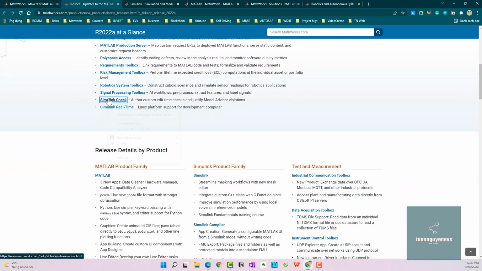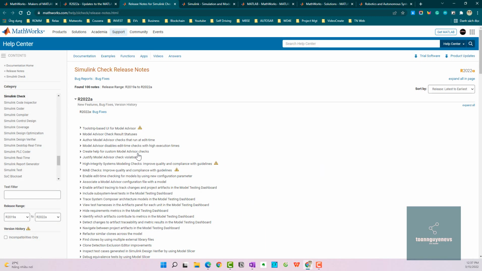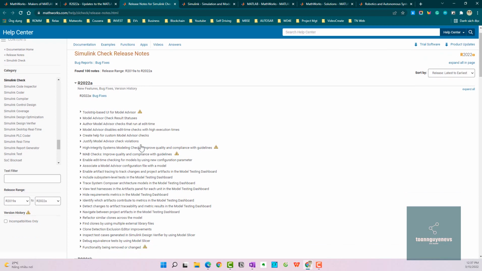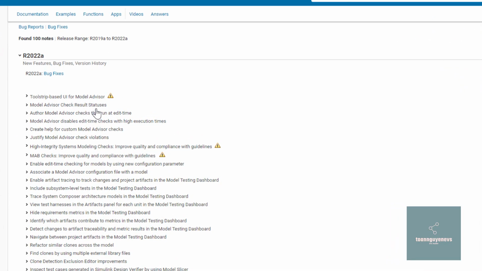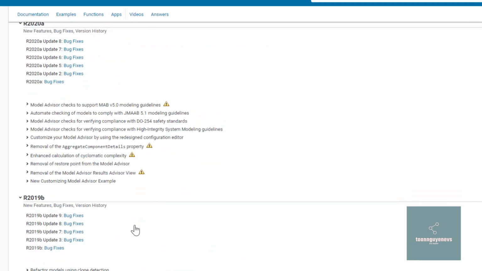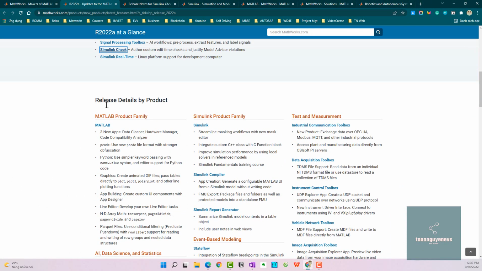Let's check one of them, the Simulink Check. It lets you add custom edit-time checks and justify model advisor violations. Here is, for example, the Simulink Check release note only for version 2022. It supports a tooltip-based UI for Model Advisor. So Model Advisor checks have a status and other functions as well. Okay, and there are other release details by product.